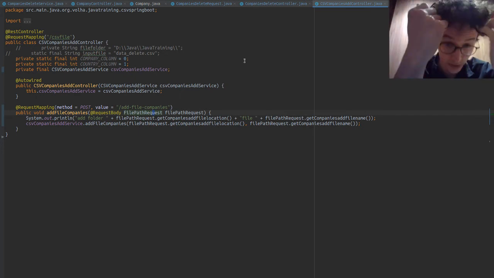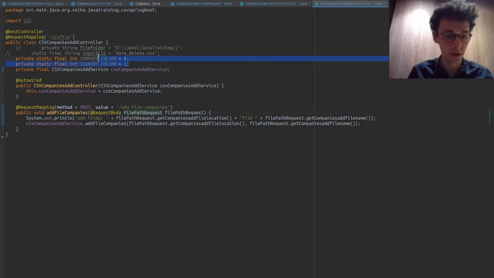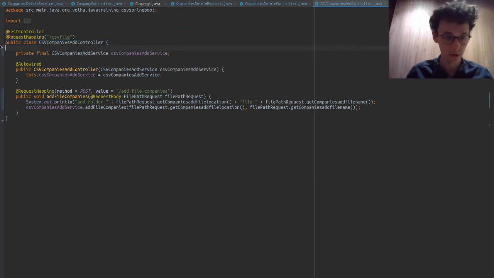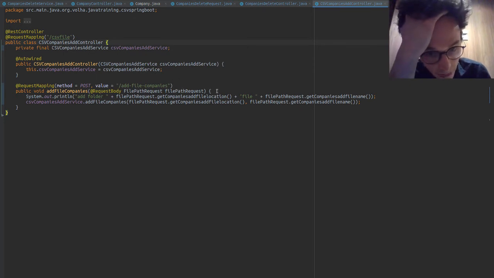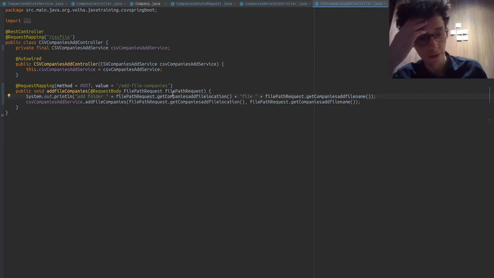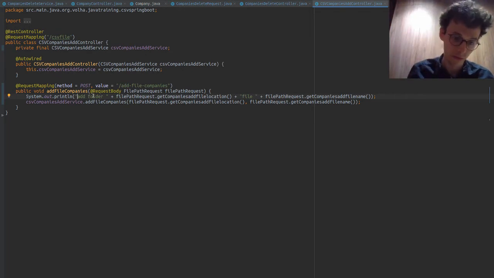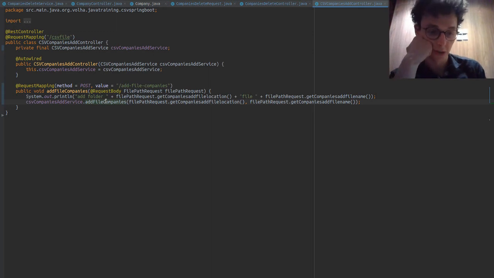File path request, get company. Add file companies. We don't need these if they're not being used. Add folder, and what we could do here is, no, actually I won't worry about that. No, I haven't got time to do that now. I will, but that's another thing we can go over, overriding toString to make things a bit easier for us. So add file companies.